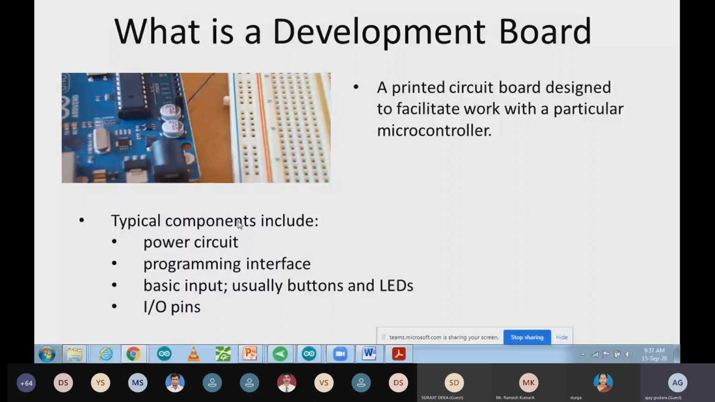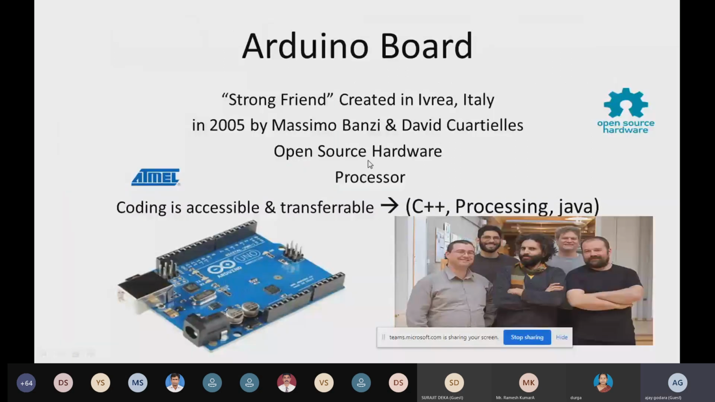Arduino is a development board. Arduino was developed in 2005 by two friends, Massimo Banzi and David. They made it open source, and it is still open source. You can write code in embedded C, Processing, and Java. Commonly we use embedded C. A very important feature is that due to being open source, you can make your customized board also.